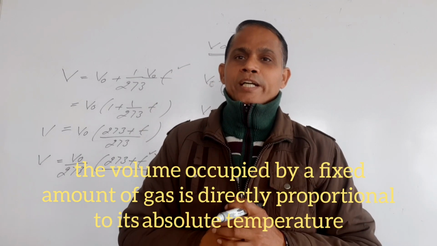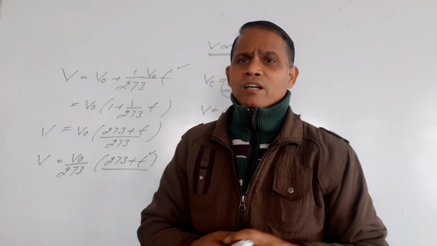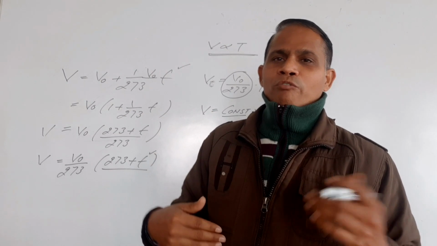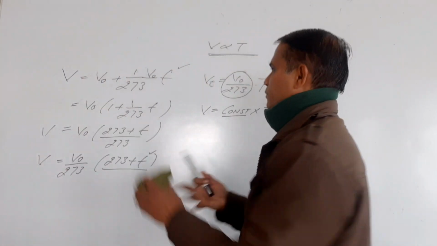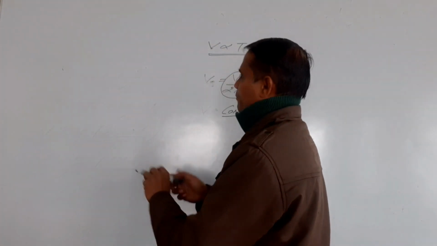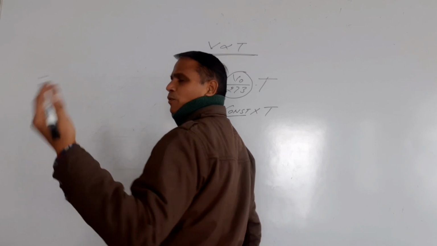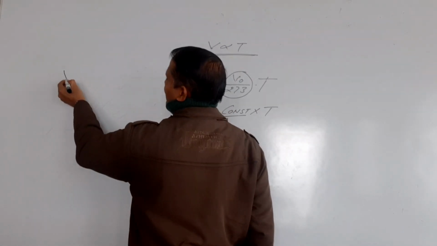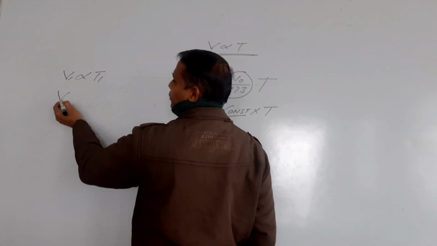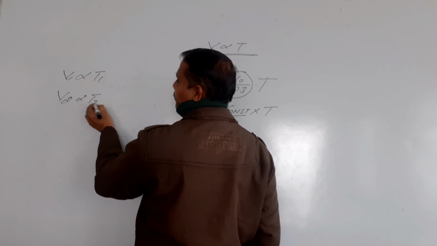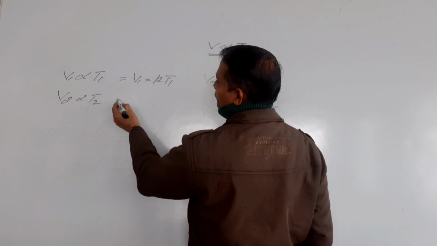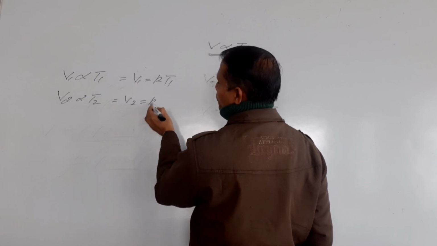That is there, student. Now suppose you have a gas, and you increase the temperature first to T1 and then to T2. What will be the relationship? That I am going to discuss with you, student. See over here on the board. Suppose the temperature is T1, in that case V1 is directly proportional to T1. Similarly, if the temperature is T2, V2 is directly proportional to T2. So from here, V1 is equal to K into T1. Similarly, V2 is equal to K into T2.